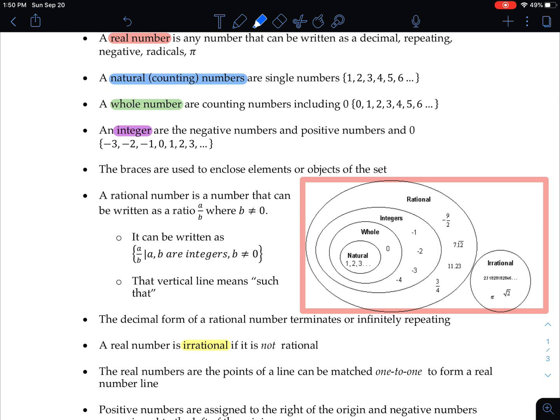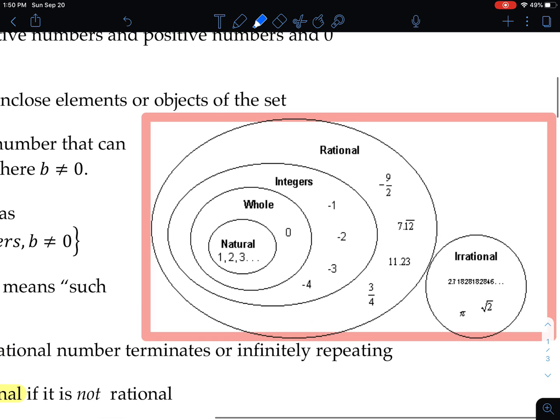Next is integers, which is everything natural and everything whole plus all negative numbers. So it includes natural, whole, and negative numbers, and that's called integers. And you can see in this group right here, it just continues to include the circles inside of it and get slightly larger.